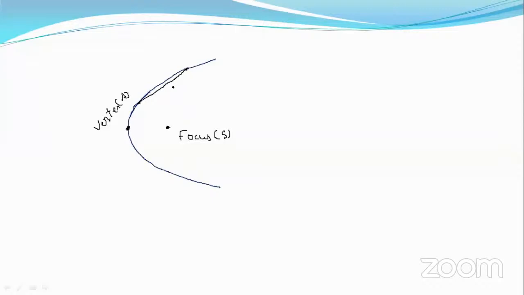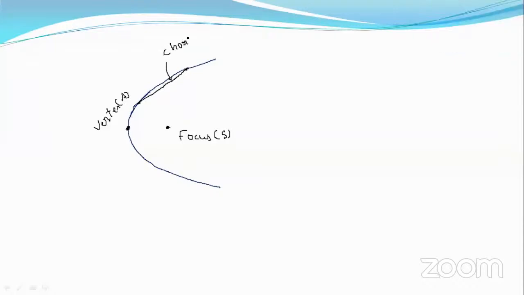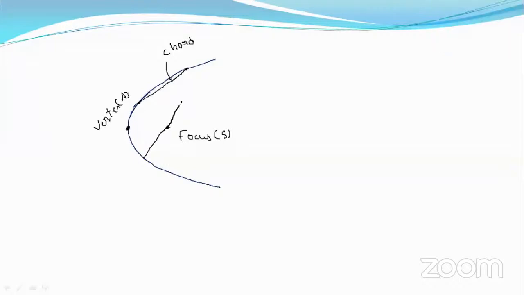Very good. Here also it is called a chord. In circles, if a chord passes through the center, it is called diameter. In the same way, if a chord passes through the focus, it is called focal chord.